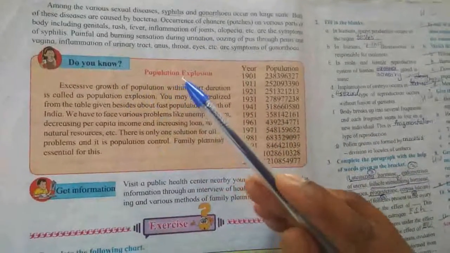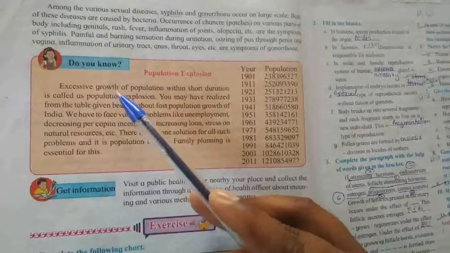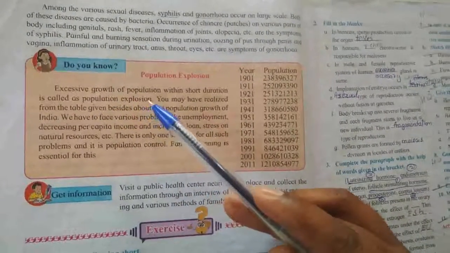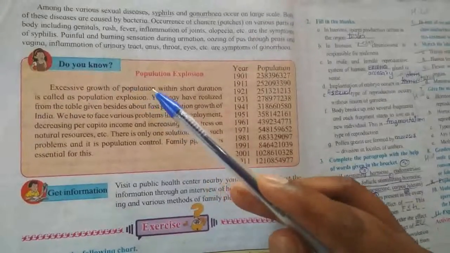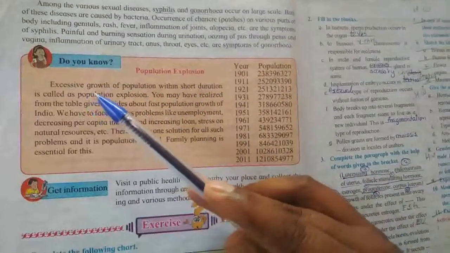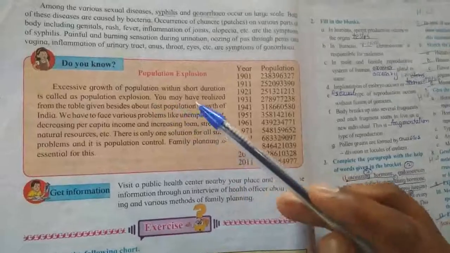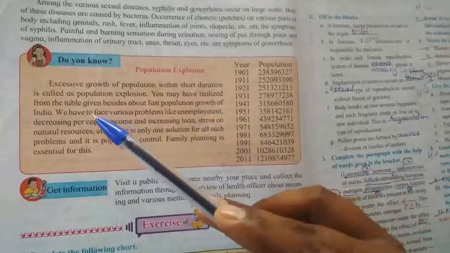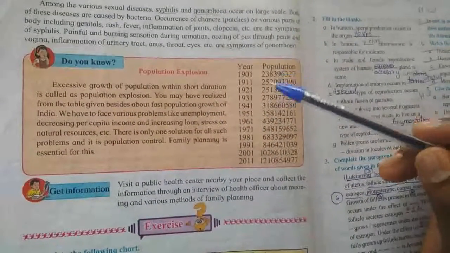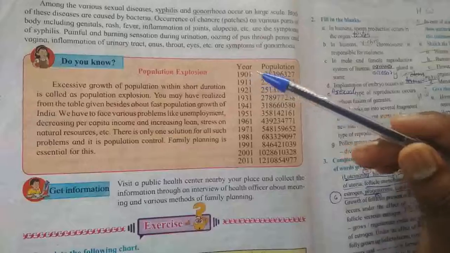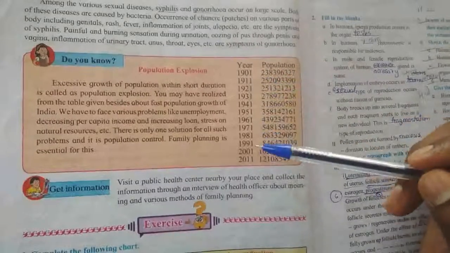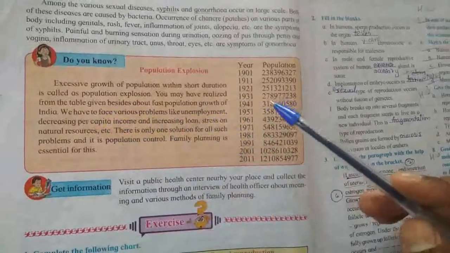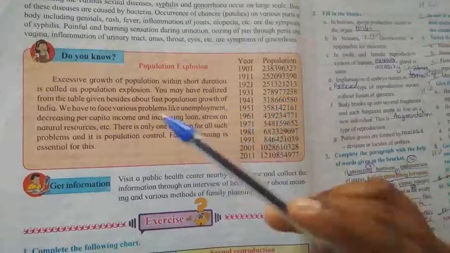Do you know population explosion? Excessive growth of population within a short duration is called a population explosion. In this table, they have shown the population from 1901, 1911 up to 2011. You may have realized from the table about the fast population growth of India.